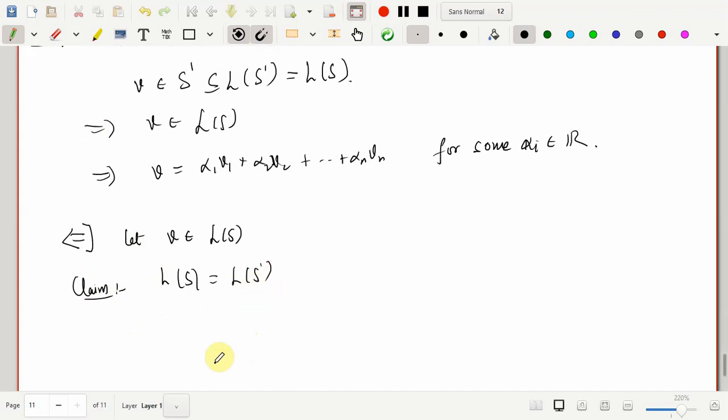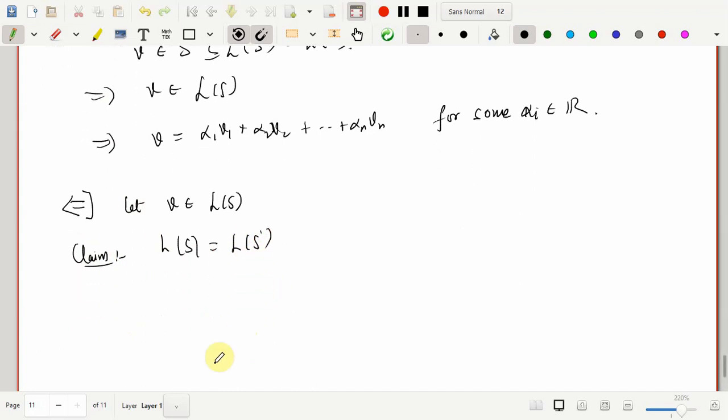So it has two parts. To show that two sets are equal, we need to show that each is a subset of the other. That is, if I want to show that A is equal to B, I need to show that A is a subset of B and B is a subset of A, right?